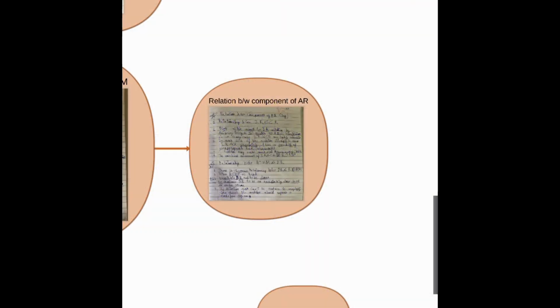So we understood the relationship between components of AR. Components of AR are IR, CR and DR. IR into CR is ROM. There is a close relationship between IR and CR. Therefore we do a combined assessment of IR and CR.